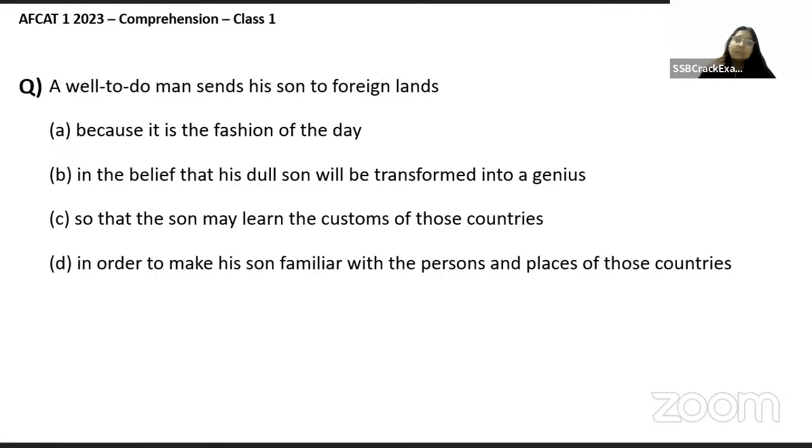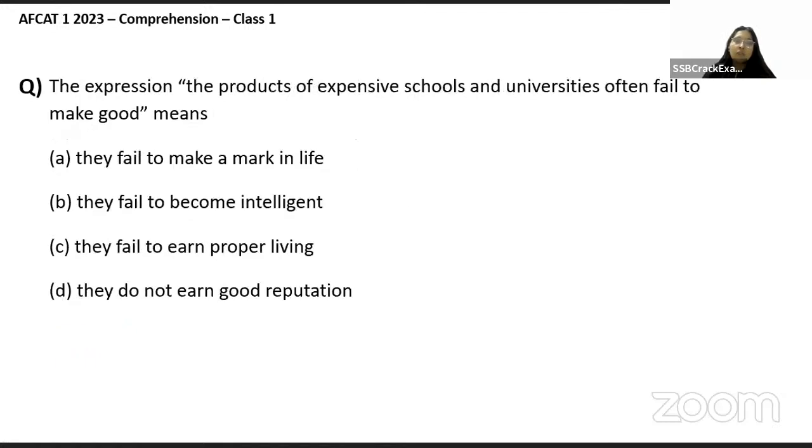Yeah, again, it's really easy. If a man is sending their child to a foreign country, as per the author, they are not doing it because they want their son to become familiar with the persons or places. They do not want them to learn the customs. They are not doing it because of the fashion. They just believe that my son has a maybe dull mind, and the person will become a genius if they go to these expensive schools and places. So, absolutely correct. Chalo, last question from this one.